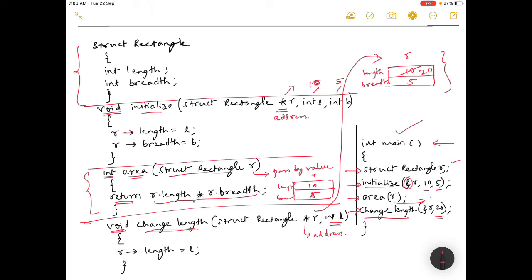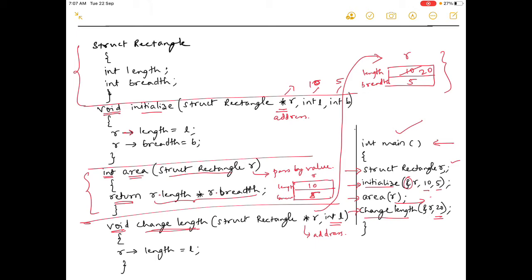But here that is not the case. Here the main function is a manager, and once it has given the task to others, no matter what, that function has to do the task and return. If it is expected to return something, that function has to return. So here the main function is acting as a manager, and you just simply call the functions and sit quiet. All the work is being done by the functions. Now we'll see another example.